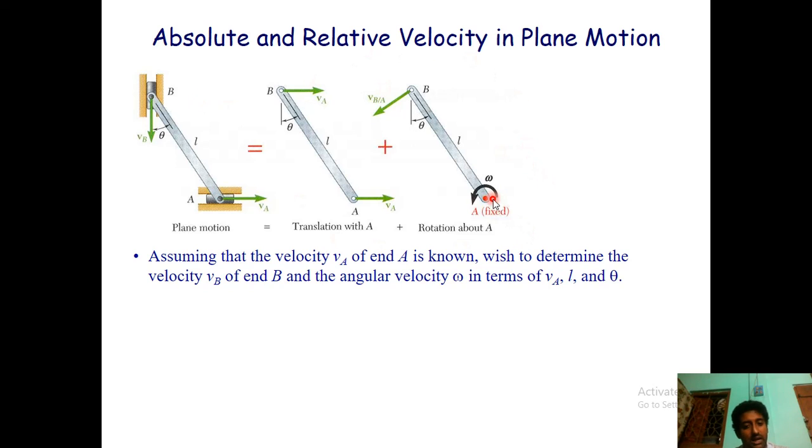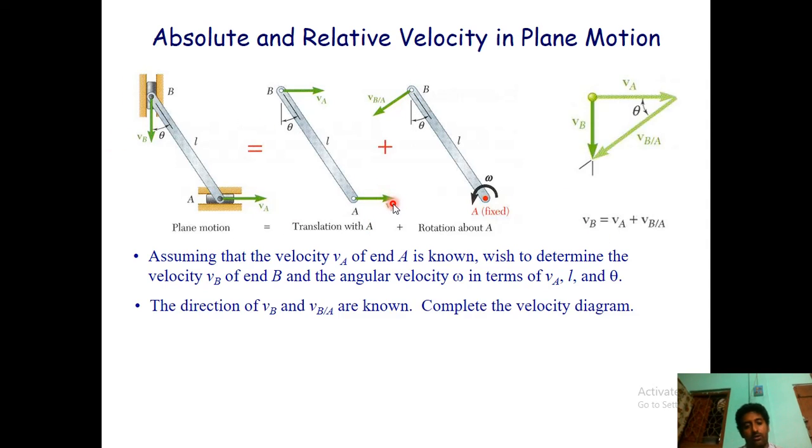So what happens if I fix this point and give a rotation over here? That means there will be a plane motion. As you can see there, that is the simple thing you can do. That means relative motion is not purely rotational or translation motion. It's a semi, it's not at all. In my perception, it's not at all. So the direction, we know, v_B by v_A is equal to tan theta, that is v_B equals v_A tan theta. Okay, fine.